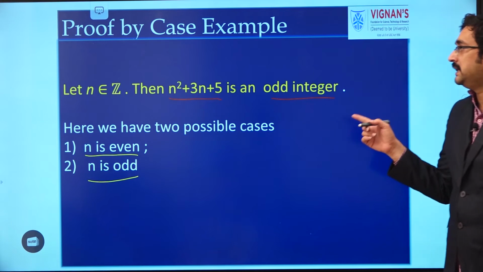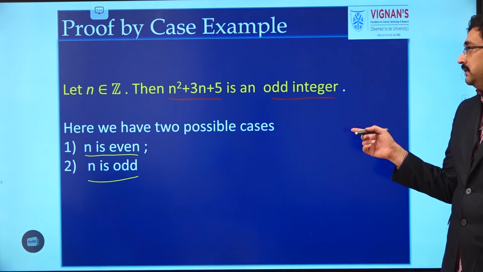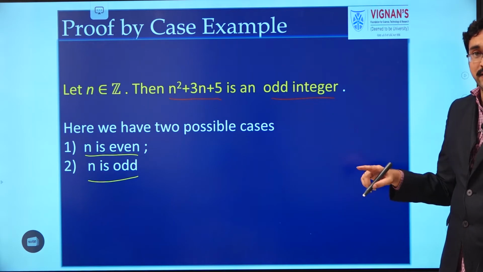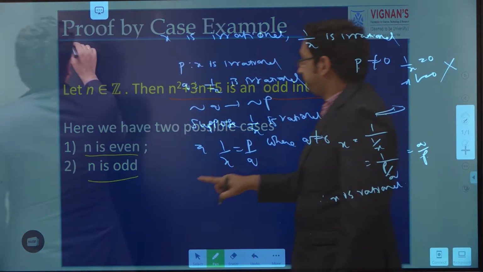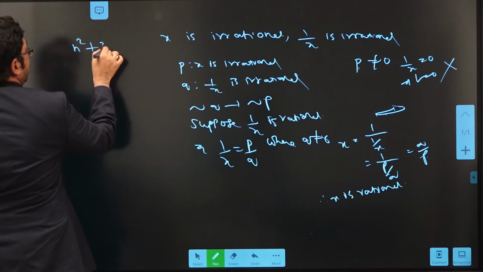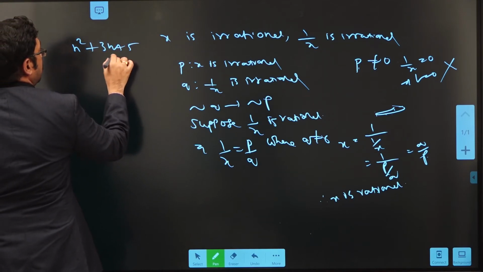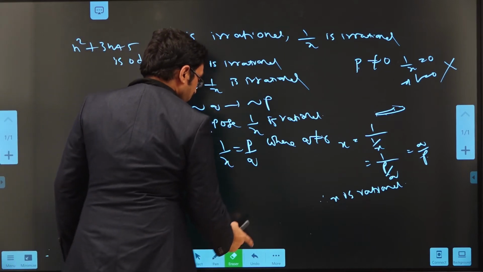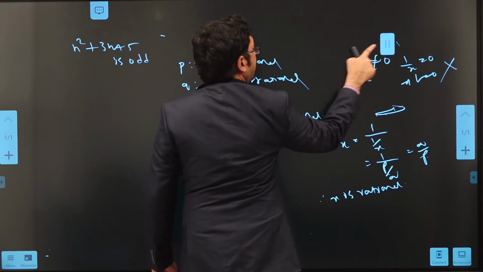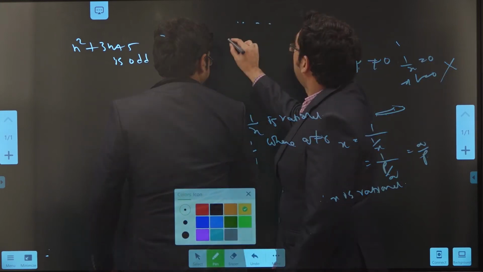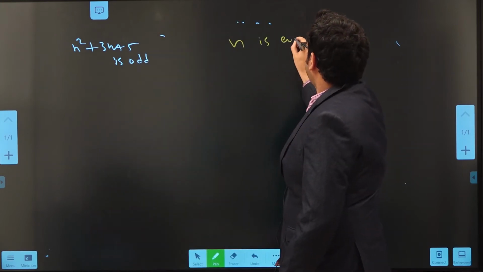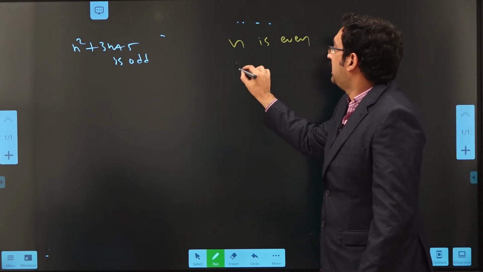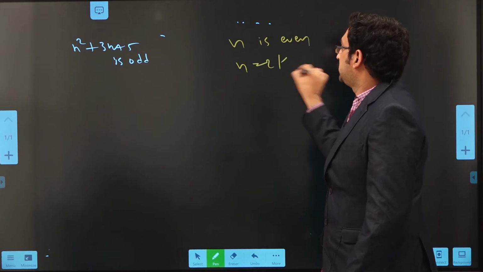So we have to prove that n square plus 3n plus 5 is an odd integer by considering two cases. One is n is even and another is n is odd. We should prove that n square plus 3n plus 5 is odd. We have to prove by using two cases. First case is n is even. So if we assume that n is even, we can write n as 2 into k.